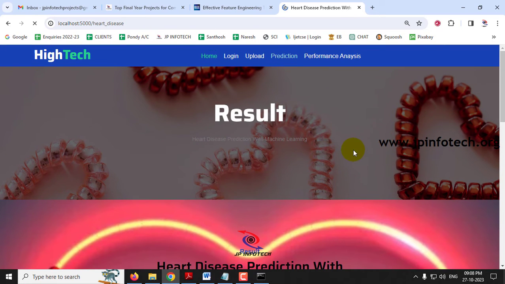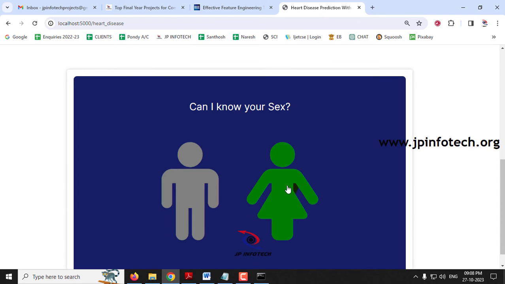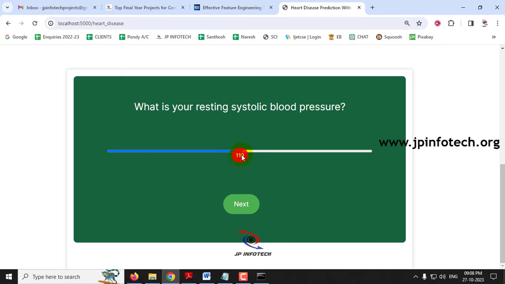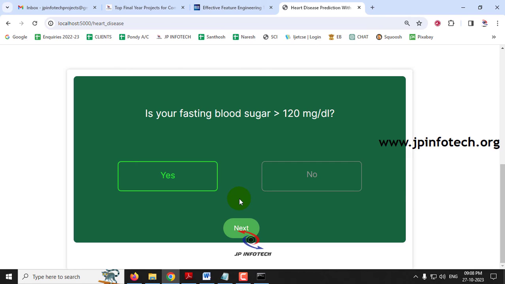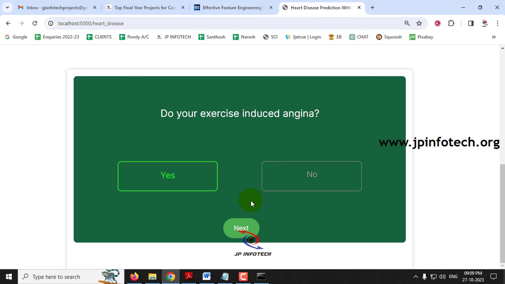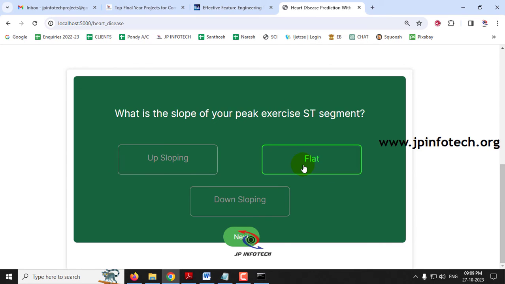Now quickly let me click the prediction menu again. For this case I'll give the age as 43, sex as female, this one is typical angina, 132, 341, yes, normal, 136, yes, three, and this is flat.